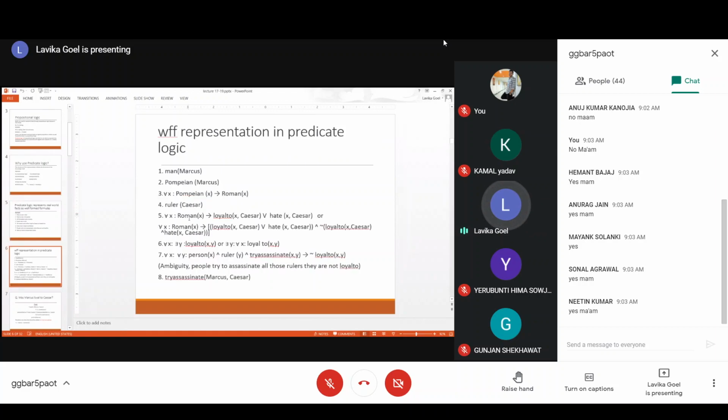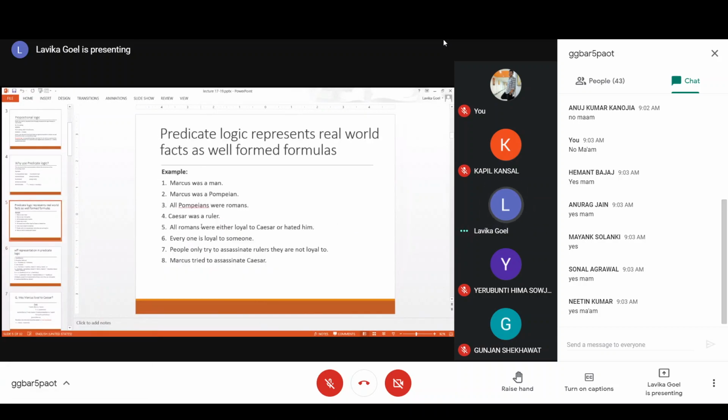For every x such that x is a Roman, this implies that x is loyal to Caesar. So loyal to is what we have taken as a predicate, and it has two arguments: one is the subject and the other is the object. So x was either loyal to Caesar or x hated him. Your x is the subject, Caesar is your object, and your verb becomes your predicate. So loyal to is your verb, and that becomes your predicate.